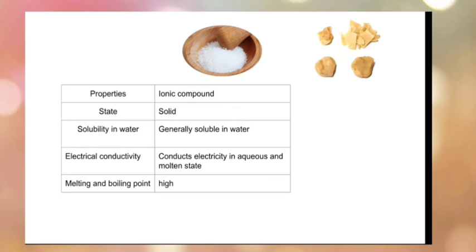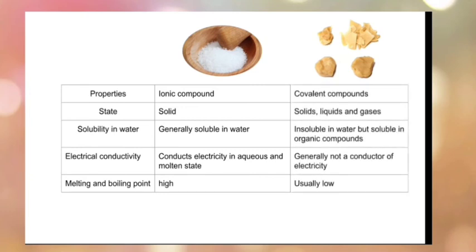Wax is considered as an example for covalent compounds. Now let's consider the properties of covalent compounds. They exist in solid, liquid and gaseous states. They are generally insoluble in water, but they are soluble in organic compounds like benzene. They are generally non-conductors of electricity and they show very low melting and boiling point.